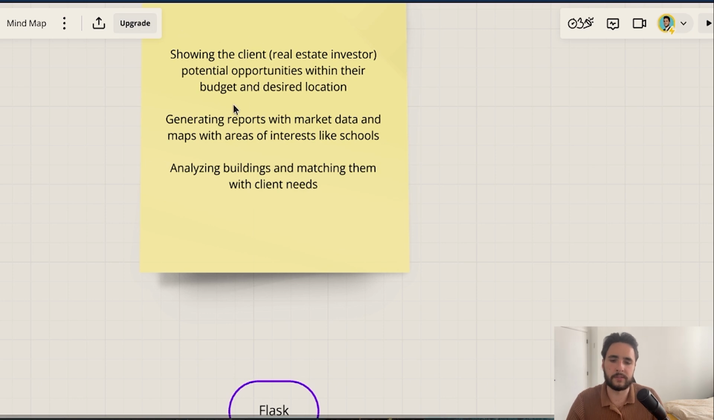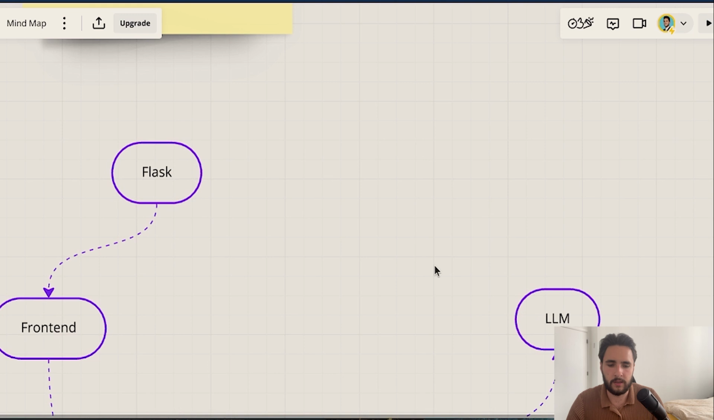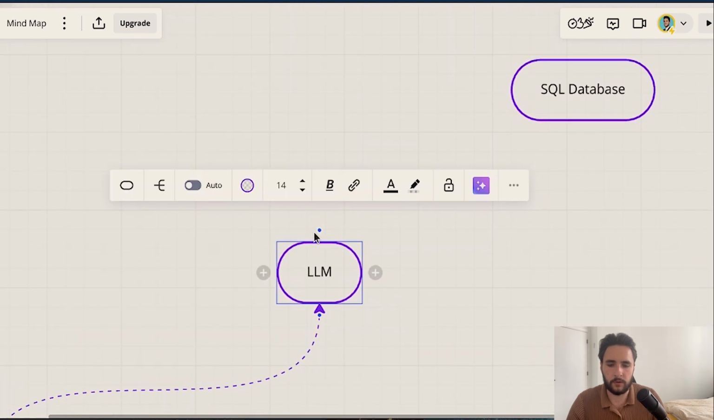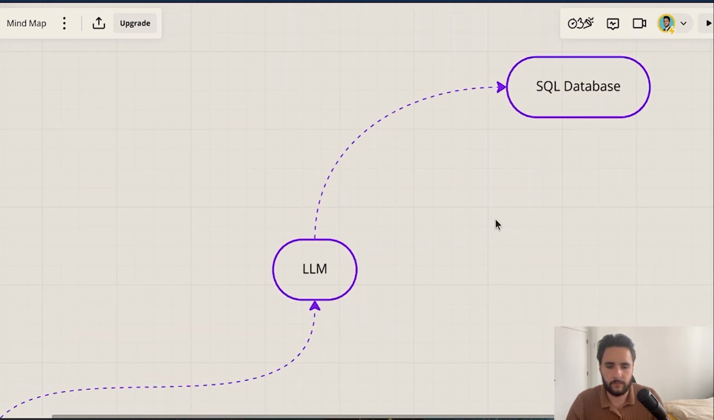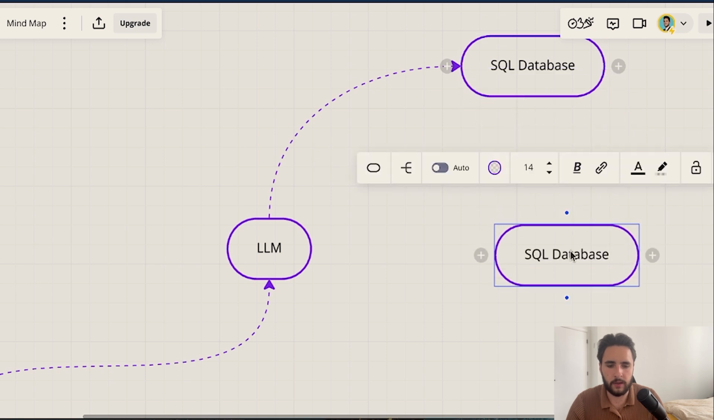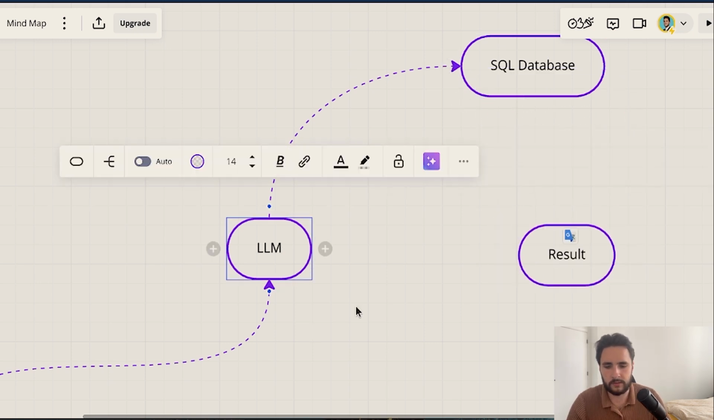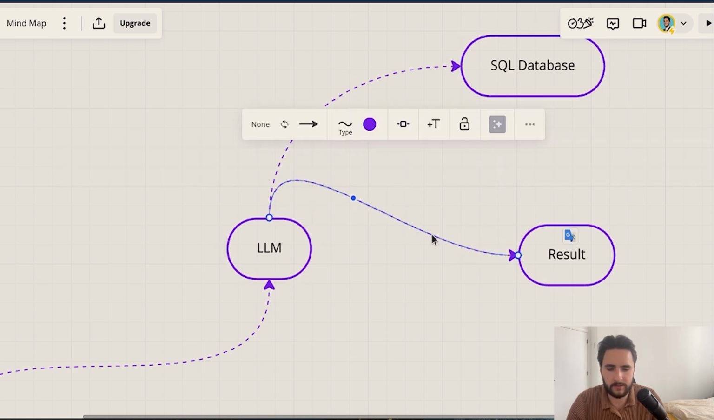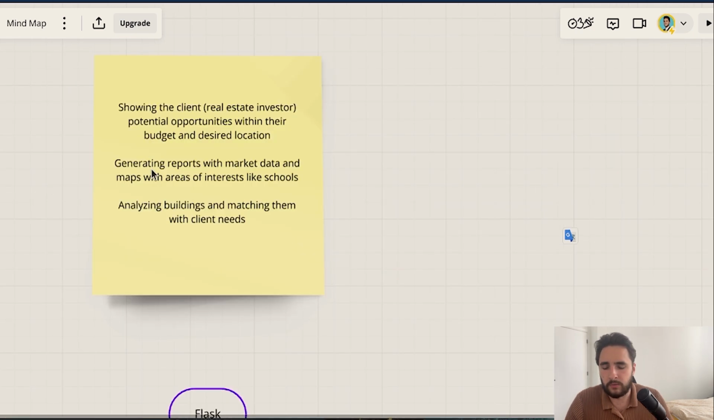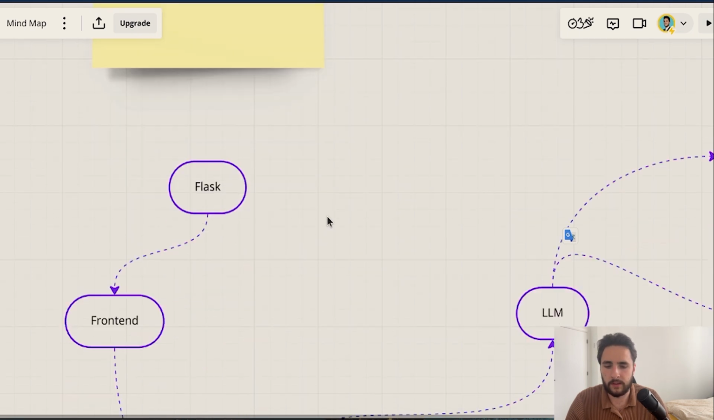So show the client, the real estate investor, potential opportunities within their budget and desired location. Okay, so the LLM will connect to the database and retrieve a result, which is actually going to come from the LLM, because the LLM is going to generate an SQL database query, get the data back, and then use that data to formulate a text-based response. So we also need to generate reports with market data and maps with areas of interest like schools.